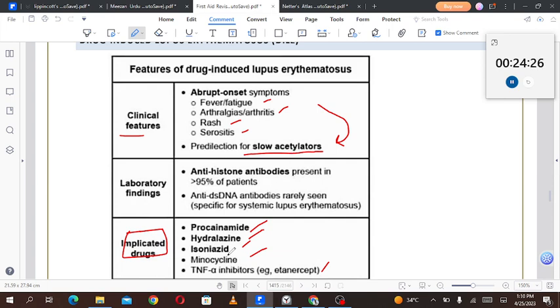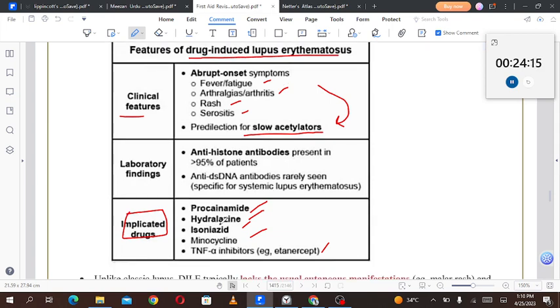If the dose is not tapered according to the subject's needs, that can cause toxicity, and toxicity may result in the development of lupus erythematosus. There are a lot of other drugs as well. For example, TMP-SMX is also a causative agent for lupus erythematosus, and there are a lot of other drugs as well. But remember these ones, these are high yield.